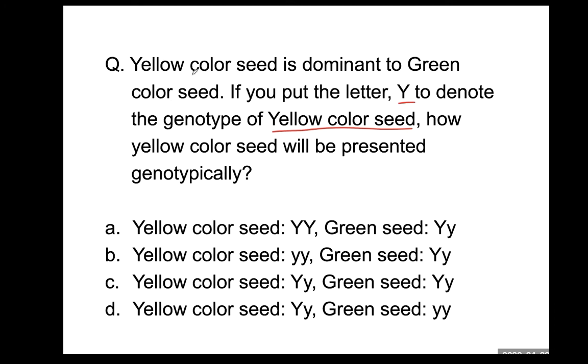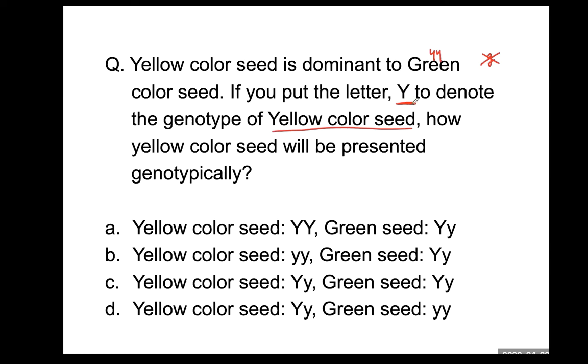One is yellow, the other version is green. The question suggests using large Y for yellow. Therefore, green color should have small y. You cannot use G or any other kind of letter. The allele means a different version of the same gene. It's still the seed color gene.